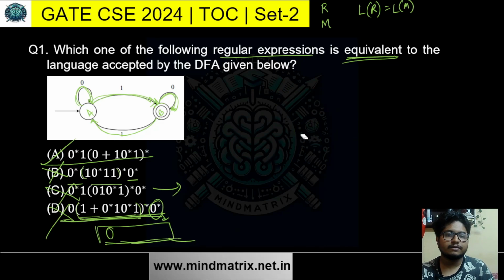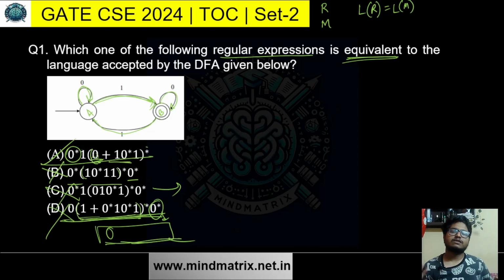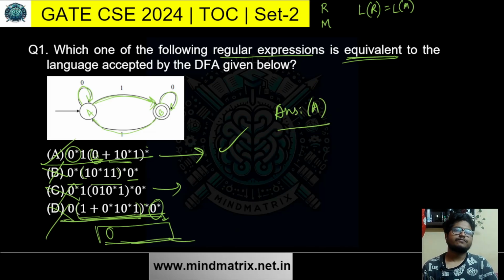You can check it out, like 0 star. What does 0 star mean? You can check in the machine only, that will be very visible. 0 star is any number of zeros. It is still in A. Then 1, it is in B. All right. Then (0 plus 1 0 star 1) whole star. So either you take 0, which is already in B, then 1 0 star 1 followed by any number of zeros is still in A, then 1 coming back to B. So in both of the cases it is already in B and there is a star. Read this any number of times and it will be accepted. So logically also this is true. Answer is A. Okay. Alright.